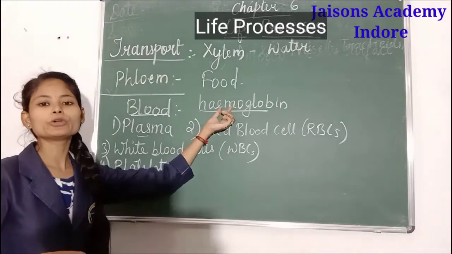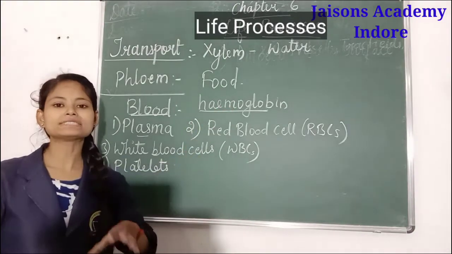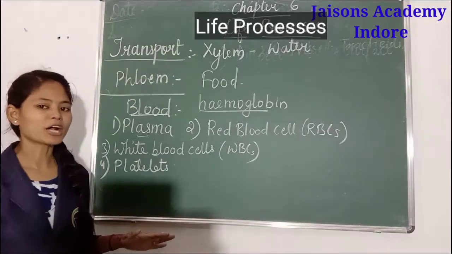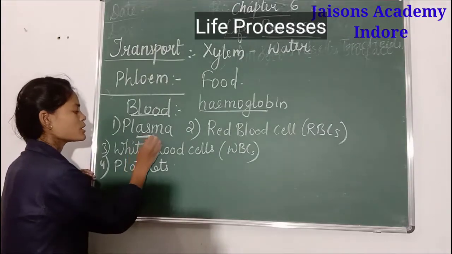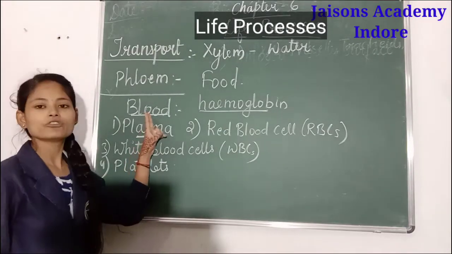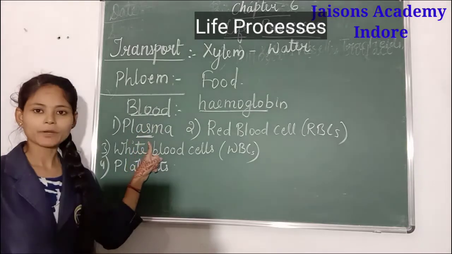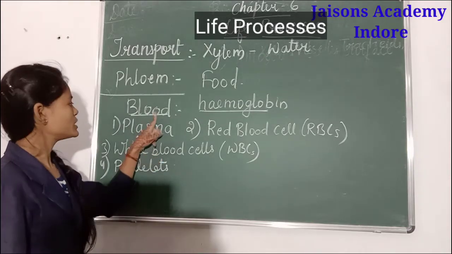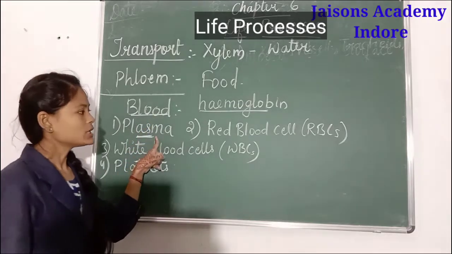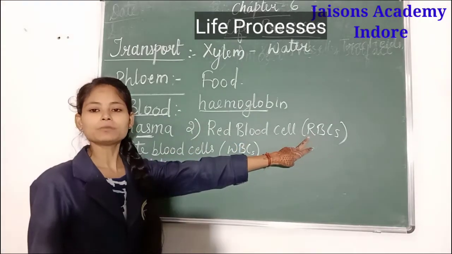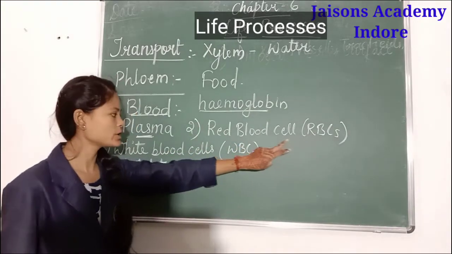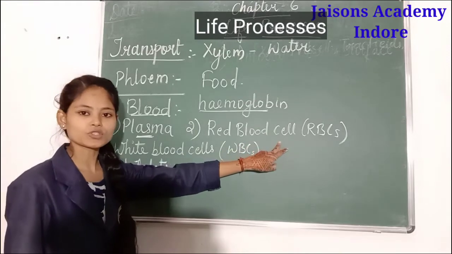Through this hemoglobin only, the oxygen is transported to different parts of the body. Now plasma: the liquid portion of our blood is called plasma. Then RBCs are the red blood cells containing hemoglobin which helps in transferring the oxygen.